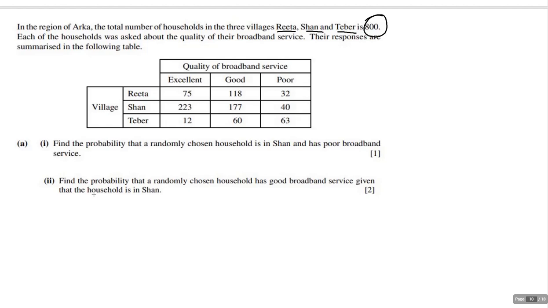So if I add up all these numbers, it's going to equal 800. Read through that, take a look at probability A1 and A2, and see if you can figure it out. Then start back up again when you're ready.